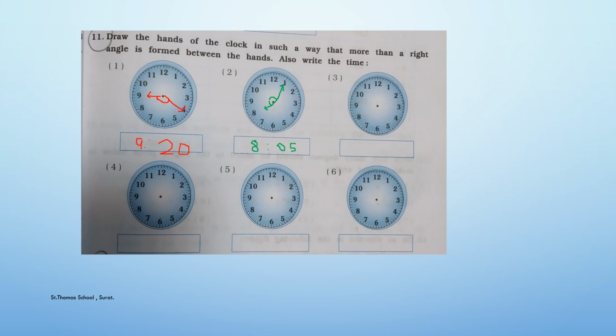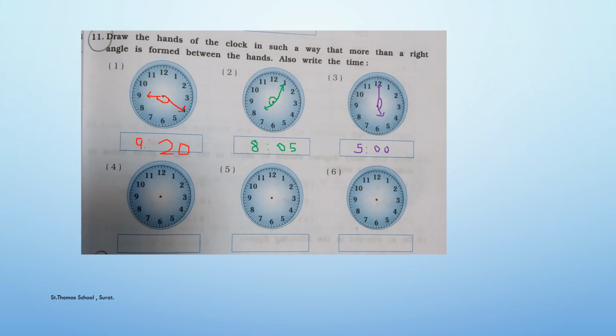Now let's do one more sum. You can take any time. Let's take 5 o'clock. So in the box you have to write 5 o'clock and then draw the arms accordingly. So the arms have been drawn and the angle that has been formed is more than a right angle, and write the time in the box like this. I hope it is clear to you.